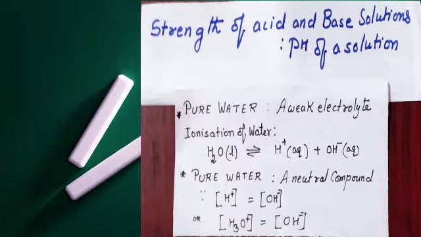Dear students, all of you have studied the properties of acids and bases. All of you know that acids give hydrogen ions in water and bases give hydroxide ions in water. Now I am going to discuss the method to measure or determine the strength of acidic and basic solutions.